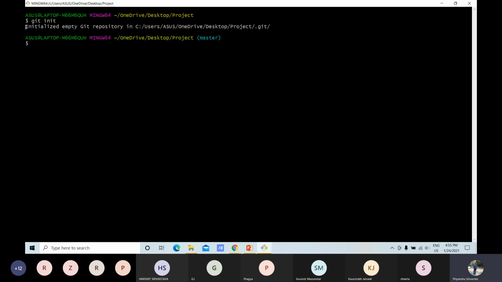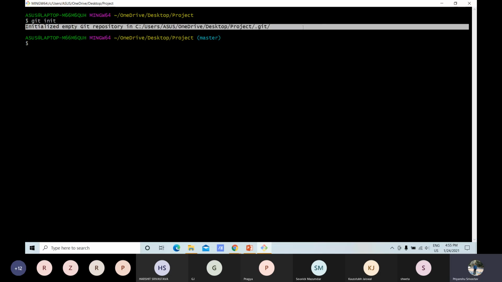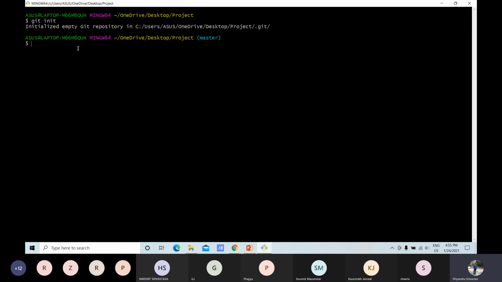So the first step in Git's lifecycle, we have seen that the first step is to initialize that working directory, and it is done by the init command. So first we will write git init. It is printing the message that it initialized an empty Git repository in this file path. So our repository is initialized.